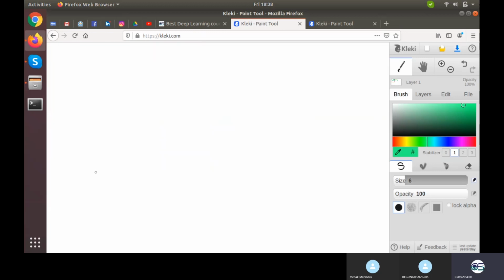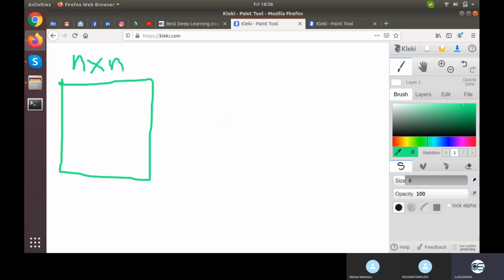And what it will be returning in the end? Suppose there is an image of size n by n and there is a kernel of size m by m, I simply say m square. When convolved, it will return us how many kernels?